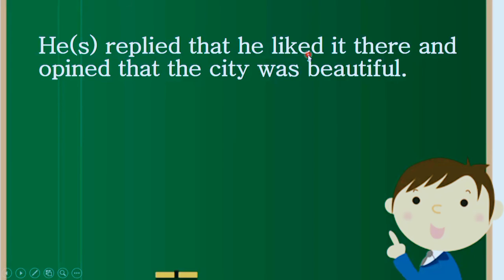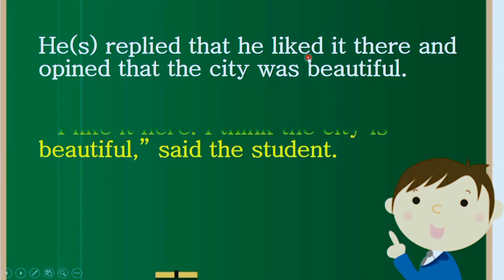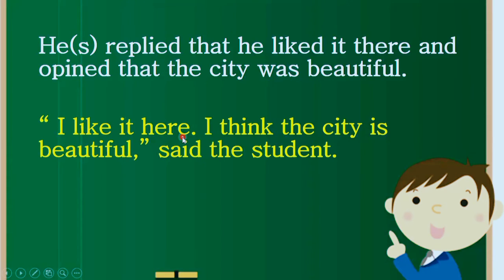He liked it is written into past indefinite, so we should just change it into present indefinite tense, just like this. I like it here. Why here? Because we have there over here. There has been changed into here according to the rule. And as we had opined, so we have used this term I think. Here, the student is actually placing his own idea or own view. He thought that the city was beautiful. That's why we should use I think the city is beautiful, said the student.